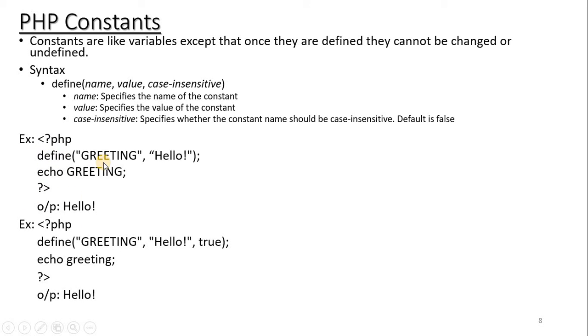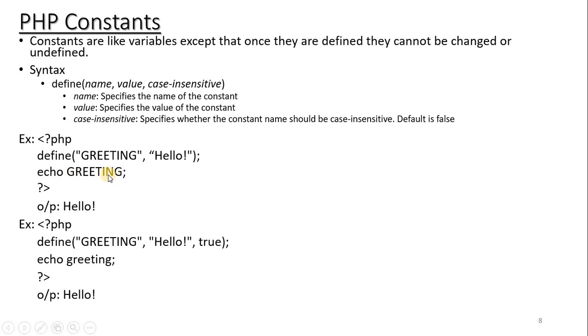So define greeting. Greeting is the name of the constant and hello is the value assigned to this particular constant. Here I am not going to mention any third parameter, so it is by default considered false. False means it is a case sensitive one. So echo greeting.